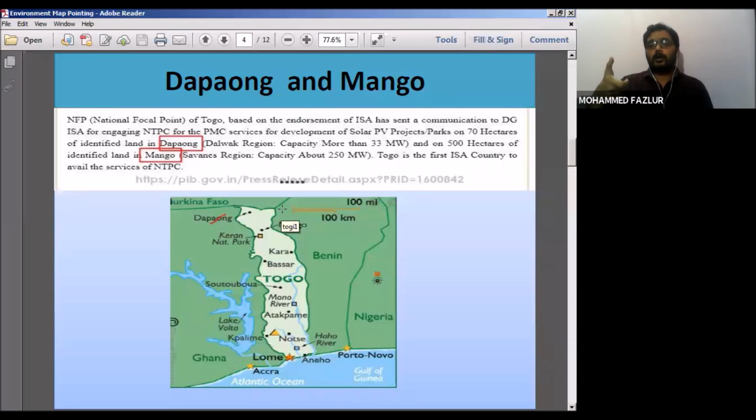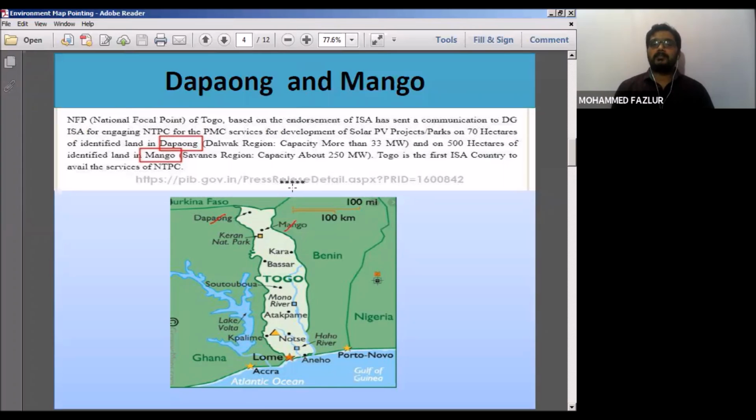These countries are called sunshine countries. So Togo is also part of that project, India is supporting Togo, and NTPC has taken the lead role, to develop infrastructure for a 300 megawatt project in Togo.